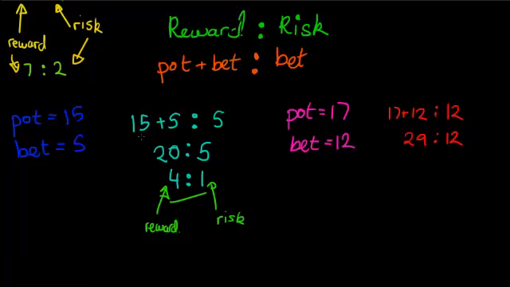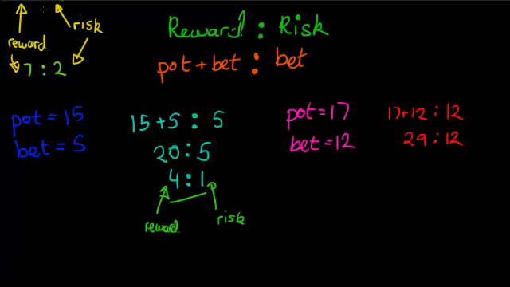Now, 29 to 12 is a bit of a horrible ratio. Because what does that mean? It's not exactly clear. It's not really intuitive, unlike 4 to 1, which is very intuitive. It makes perfect sense: for every 1 you risk, you can win 4. It's much more difficult to deal with 29 to 12. So what we can do is simplify this down by dividing both sides by 12. Then our risk is in units of 1.